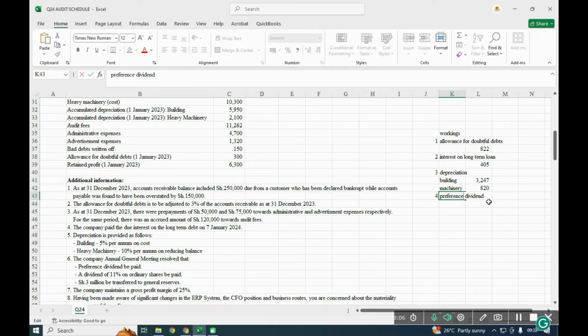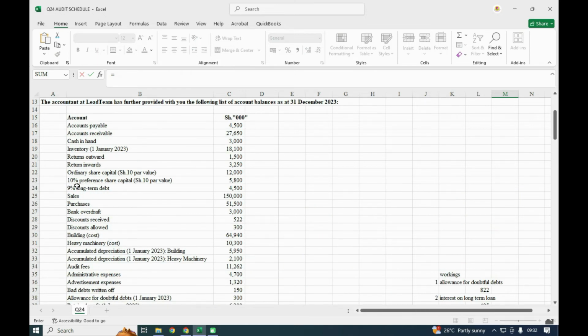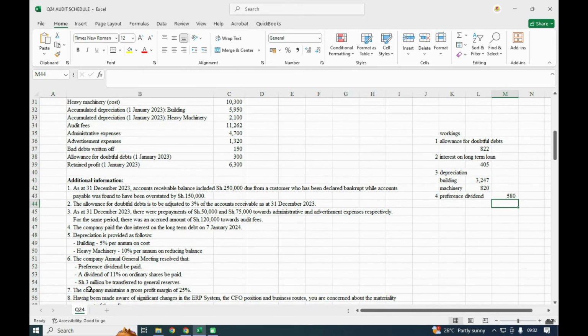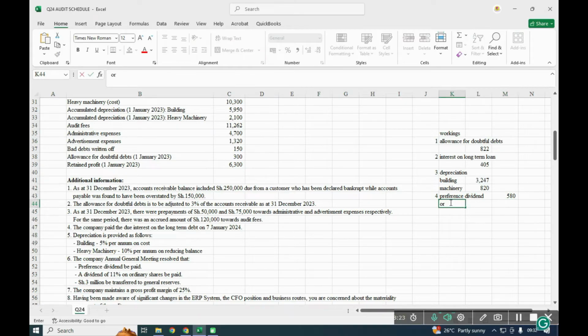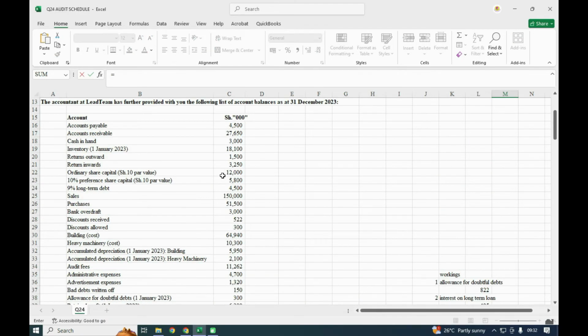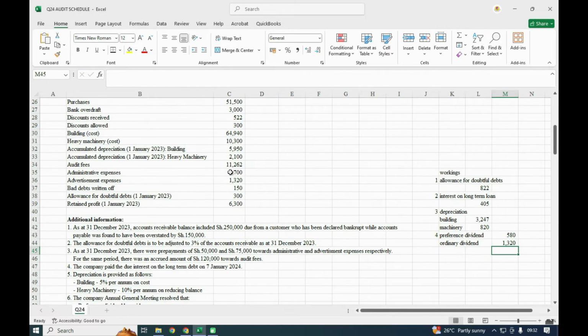So for the preference dividend, we can calculate it here. Our dividend, we had it here, 10% preference, so I take this by 10%. And also they resolved what? A dividend of 11% on ordinary shares be paid. So the ordinary dividend of 11%. So our shares, we take this by 11%, and you'll get that.